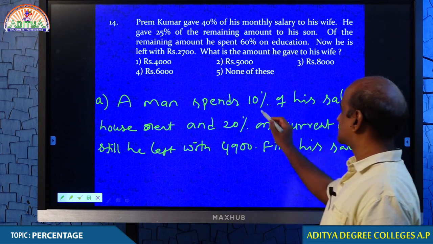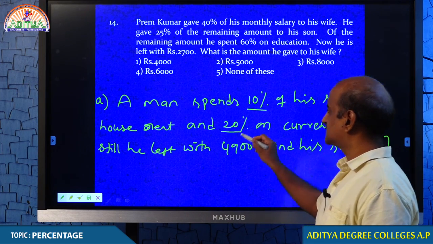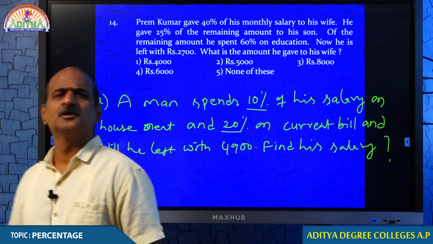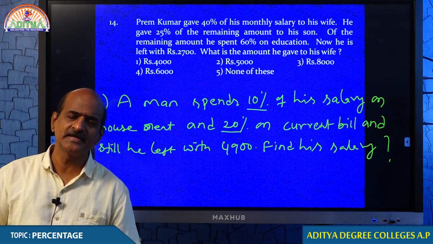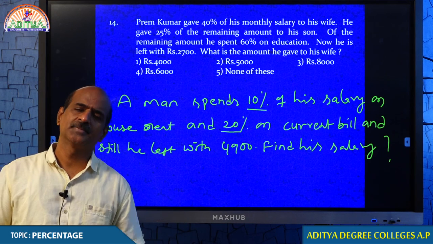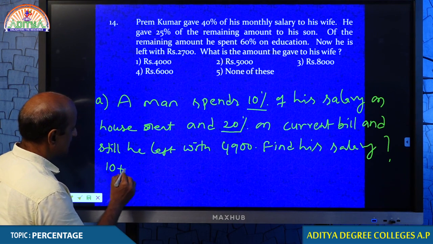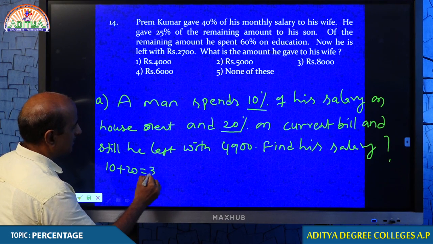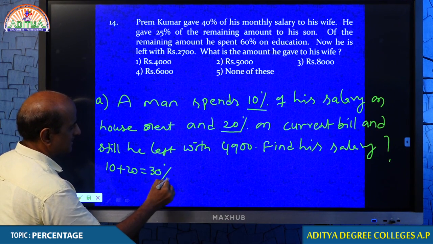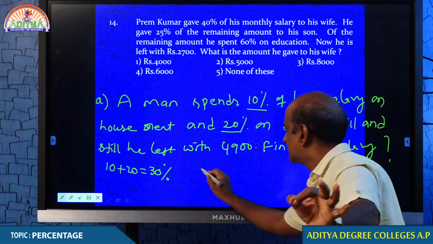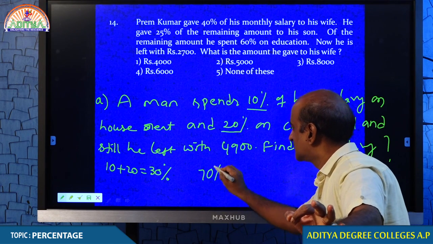10% and 20%. Can we add 10% and 20% straight away? Yes, we can. That means 10% and 20%, he already spent 30%. And how much percent is remaining? 70% is remaining.